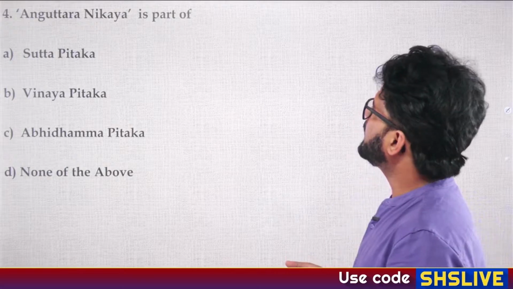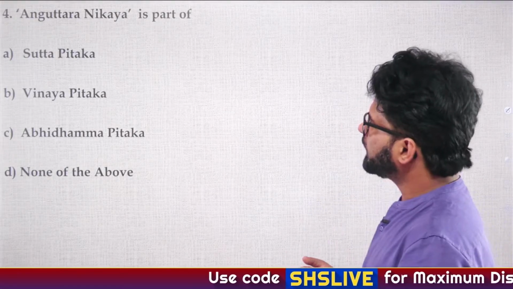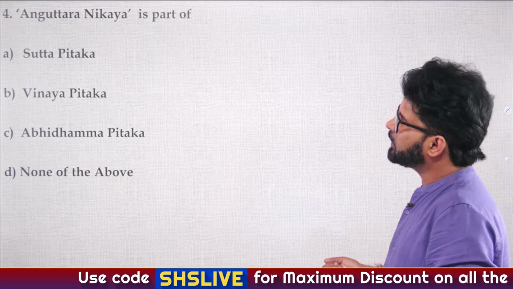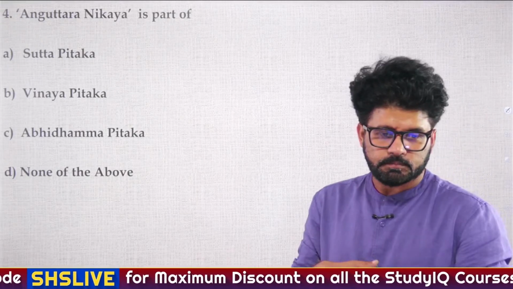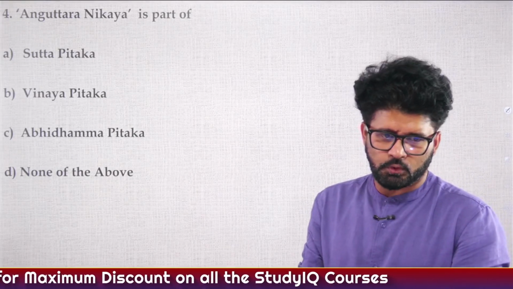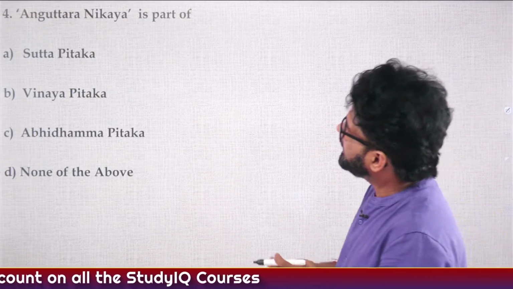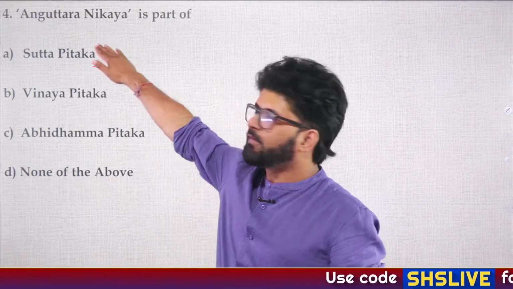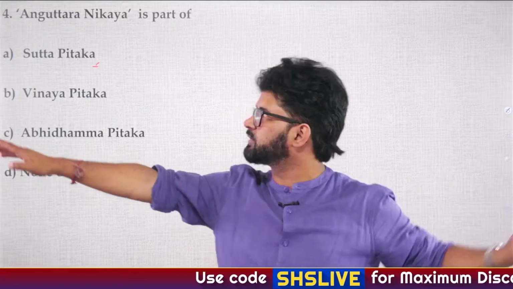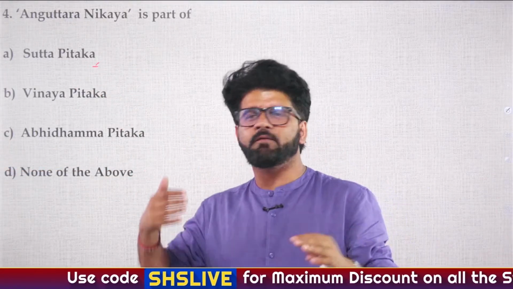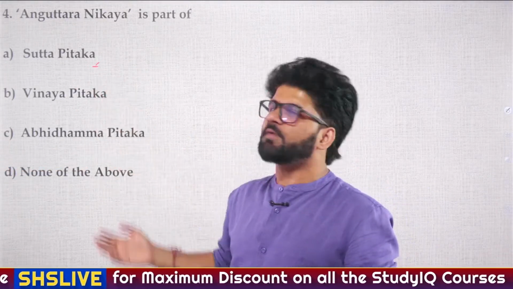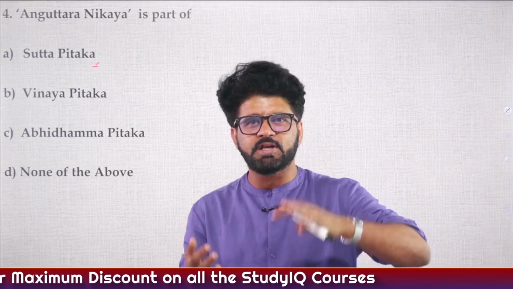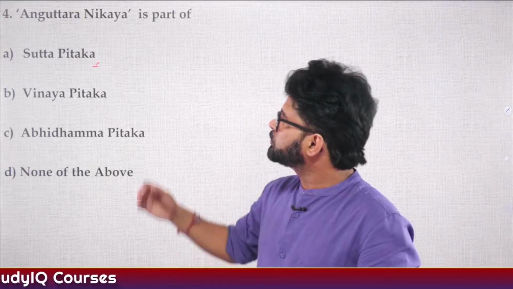So Anguttar Nikaya is part of Sutta Pitak, Vinaya Pitak, Abhidhamma Pitak, none of the above. Okay, Sundaram has given the answer. The answer is Sutta Pitak. You people are not doing the homework. I'm very angry, bro. What is the purpose of homework? I have given you this homework multiple times in the previous lecture, that you have to find out Anguttar Nikaya. Forget about other Nikayas, bro. At least find out Anguttar Nikaya. The 16 Mahajanpadas, we are reading about them from Anguttar Nikaya. This is a crime.